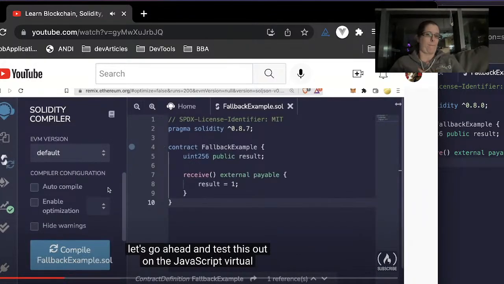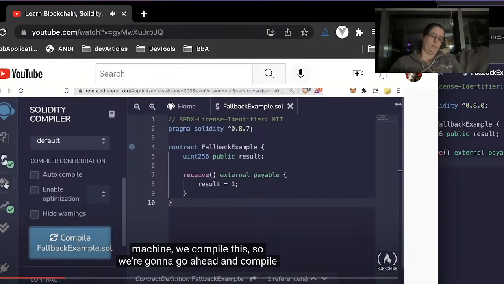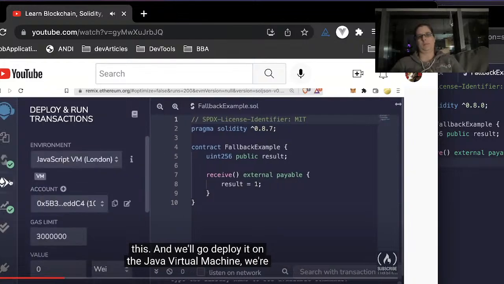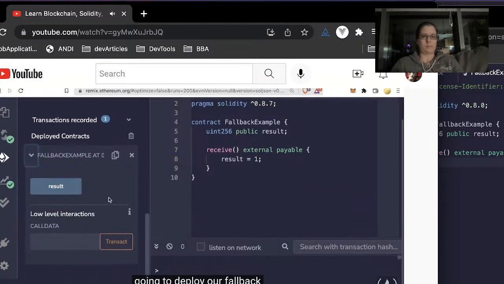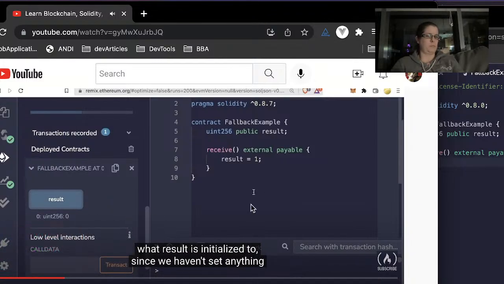So let's go ahead and test this out on the JavaScript virtual machine. We'll compile this, then deploy it on the JavaScript virtual machine. We're going to deploy our FallbackExample, and we're going to see what result is initialized to.